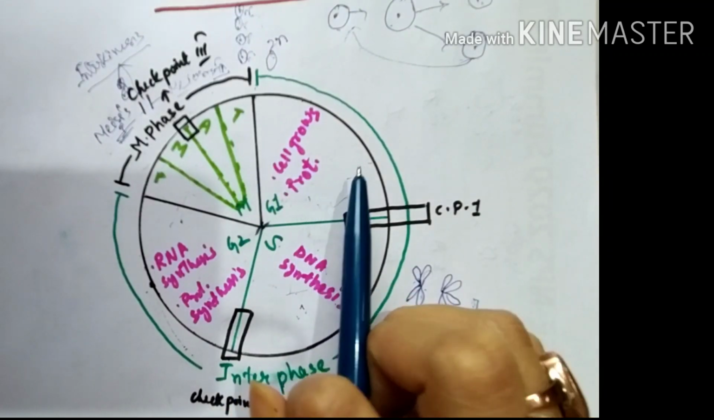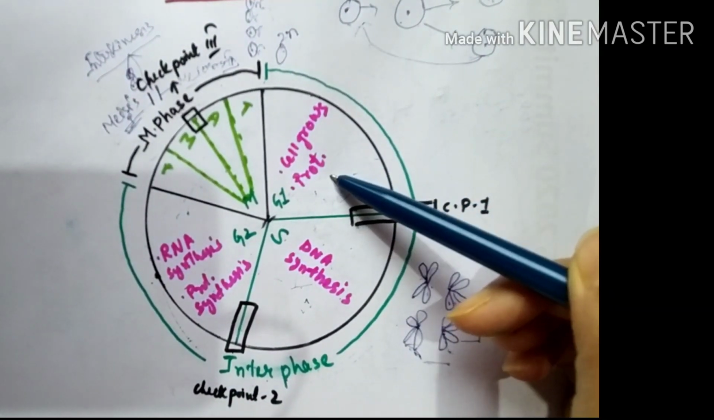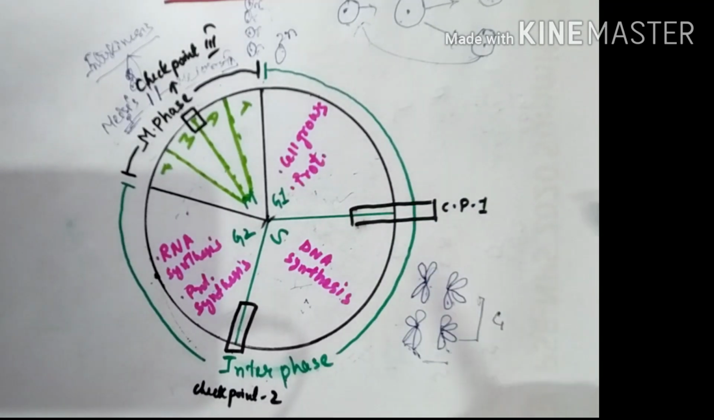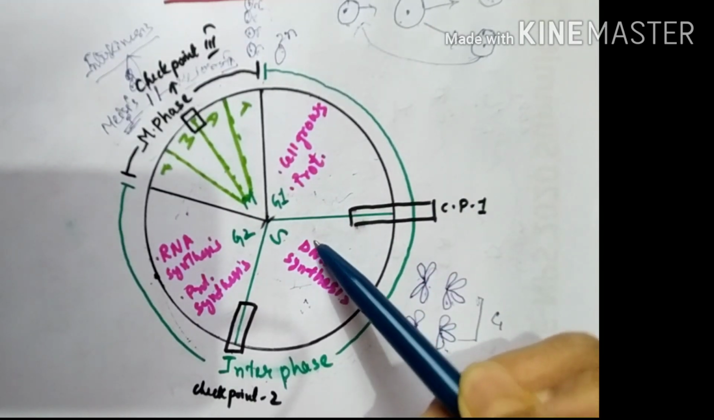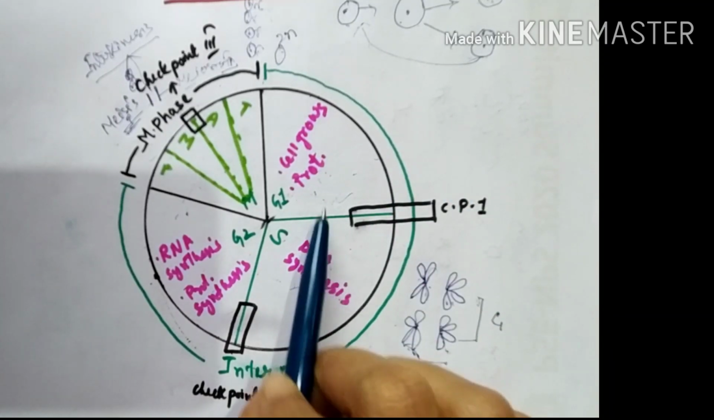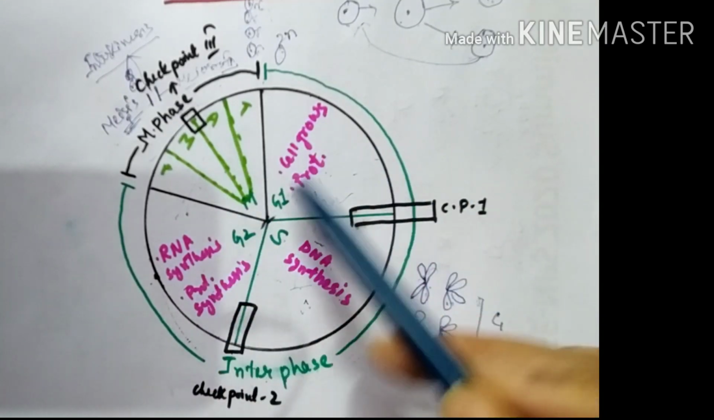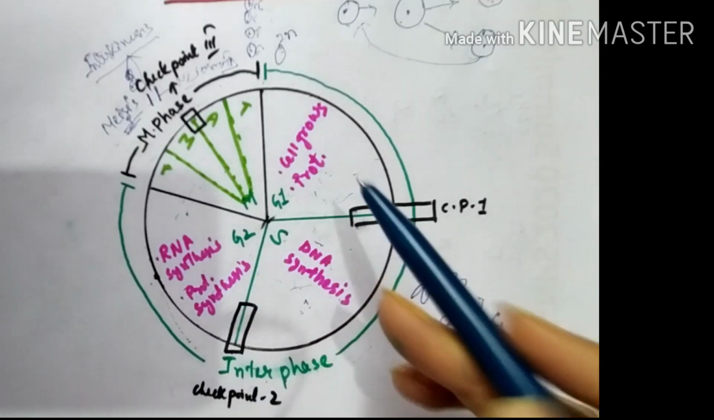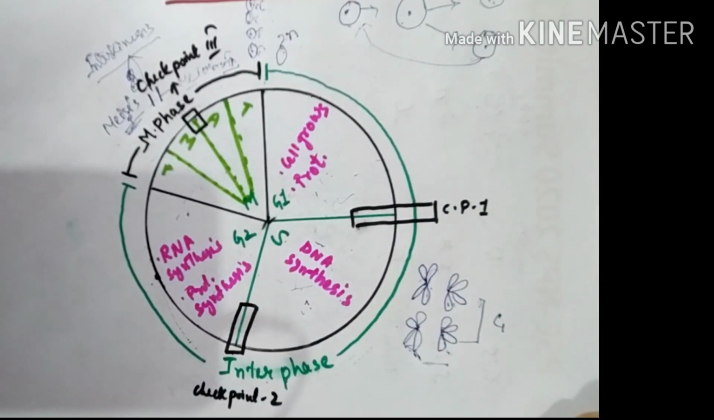But then what happens if a cell is in G1 phase and it is time to enter the S phase, but it is not ready with all the materials? Who will check this? So there are certain checkpoints within this cell cycle to monitor all the events and see if the cell is ready to enter the next phase.